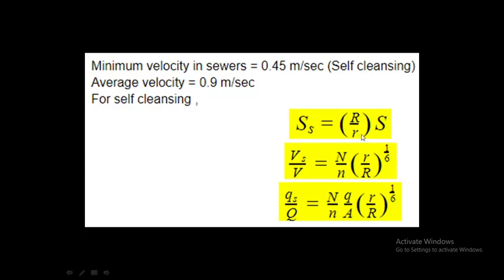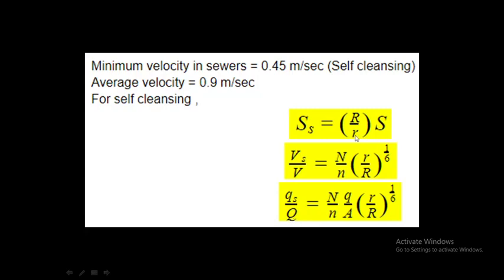capital R by small r into S, and capital Vs by V is equal to capital N by small n into capital R by small r raised to 1 by 6, and Qs by Q equal to capital N by small n into Q by A into capital R by small r raised to 1 by 6. And these capital letters denote values at full depth, that is, capital S is the gradient at full depth, capital V is the velocity at full depth, and capital Q is the discharge at full depth.